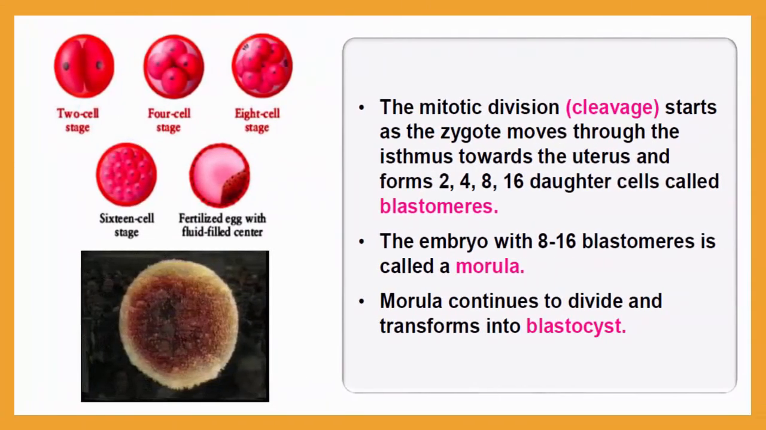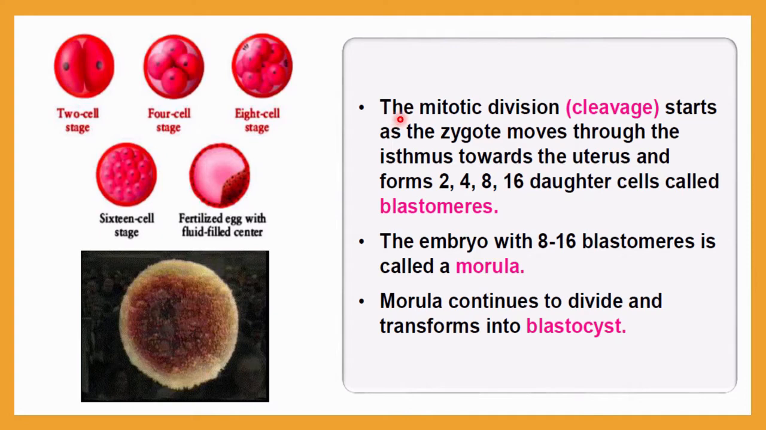Now let me understand what happens after zygote formation. After zygote formation, the zygote will undergo mitotic division. Here a special kind of mitotic division will occur, and that is called cleavage. Let me understand what cleavage is, but before that, let me summarize what happened with the zygote.